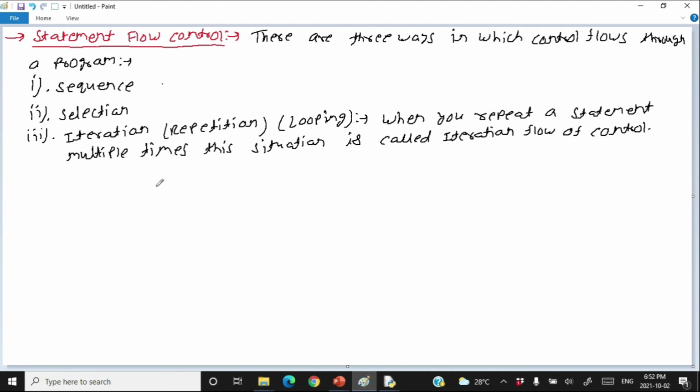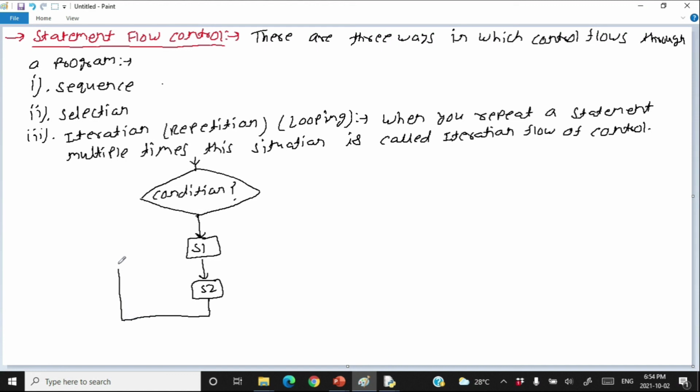Let's draw a flow chart of iteration flow of control. Here you have a certain condition. Then if this condition is true, you have to execute a certain number of statements like S1, S2. And after executing statements S1 and S2, you need to again check if the condition is still true or not.